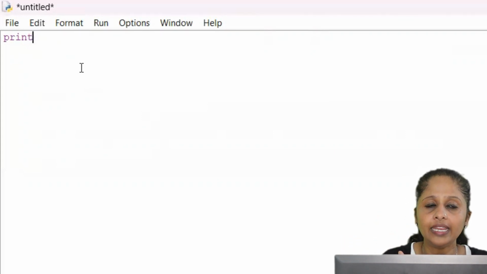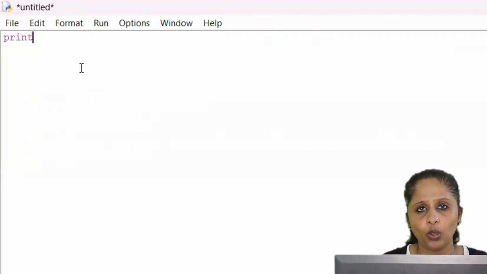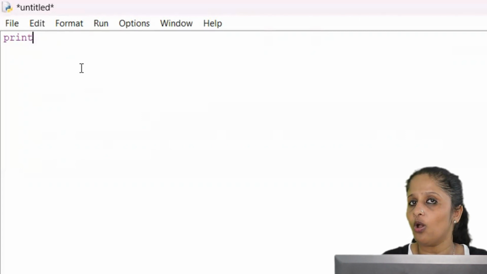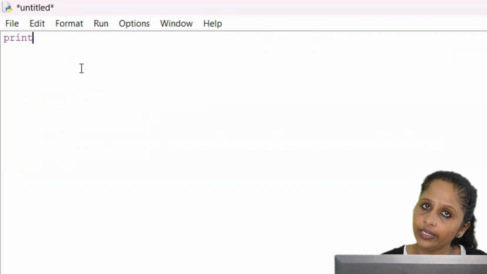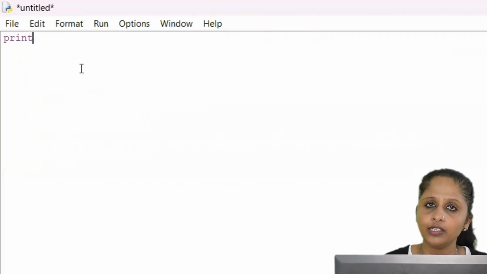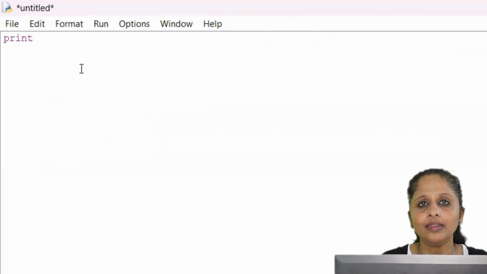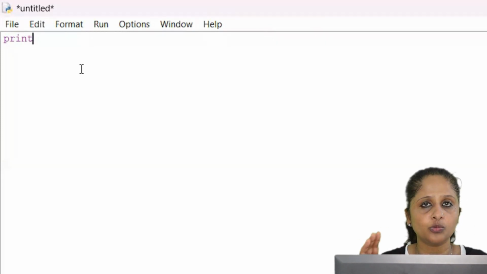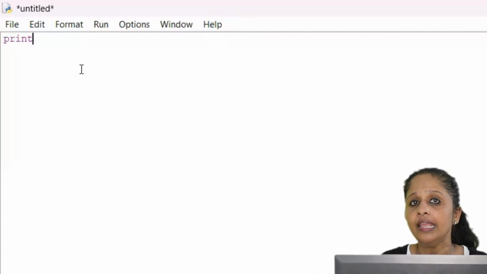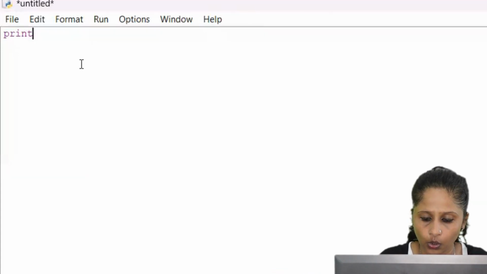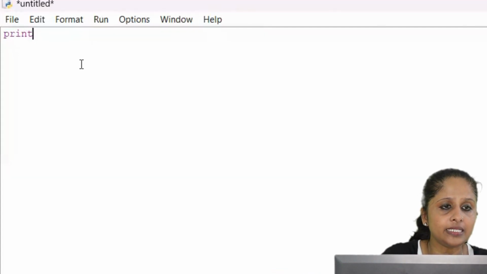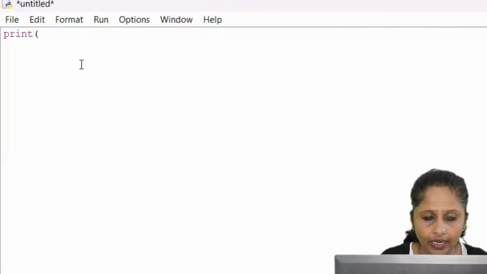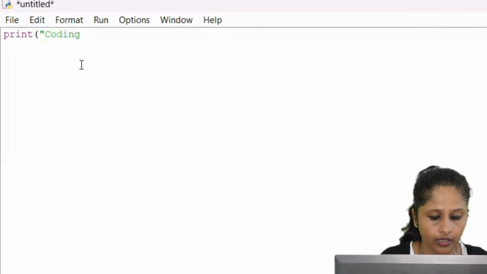So write almost all the code in small letters, but your name or any other text, if you want to write in capital or small letters, it is okay, but it acts differently. A capital letter is considered as a capital letter and a small letter is considered as a small letter. It is not equal. So we want to print something, so I am giving print, and I am going to print Coding Sahai.